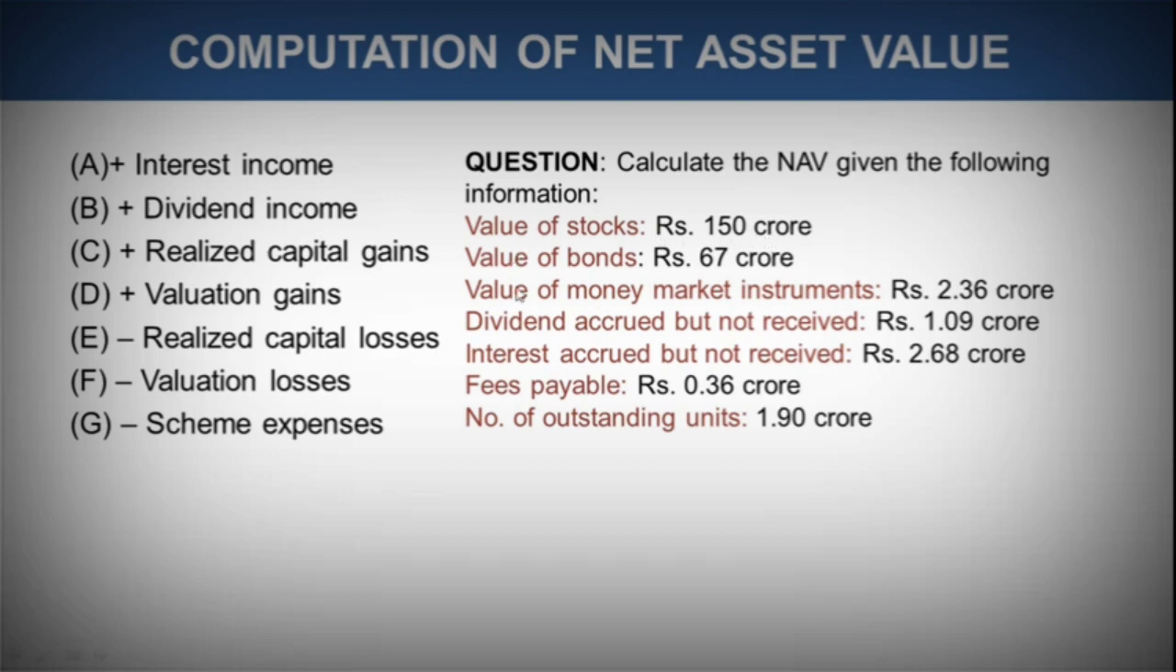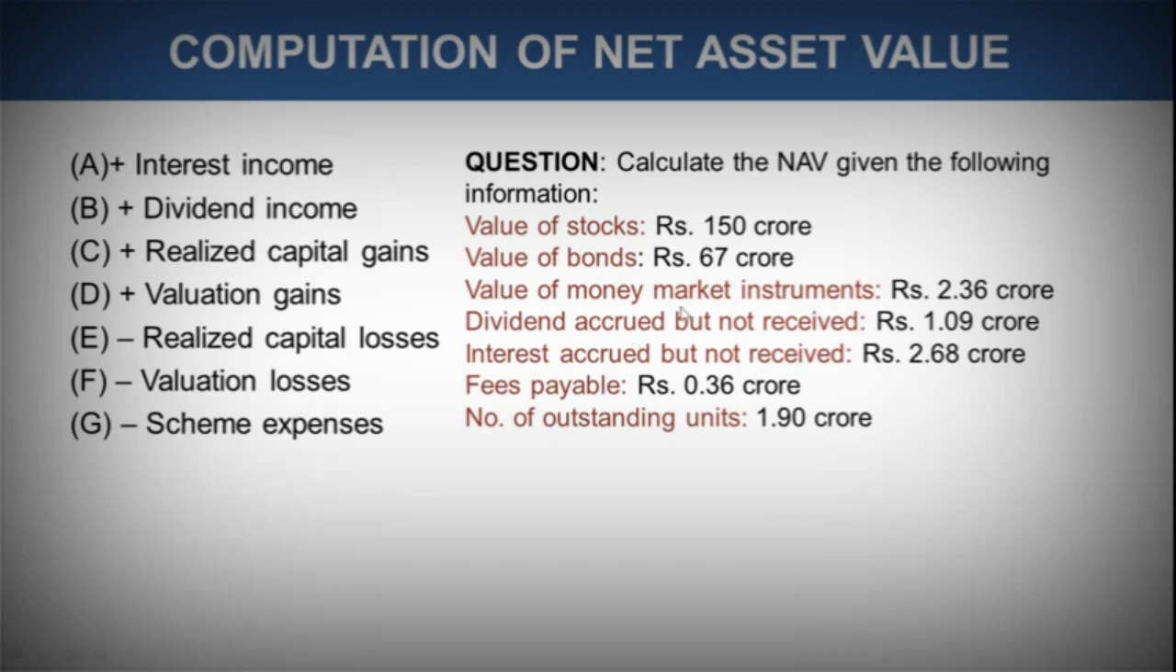Value of stocks is 150 crore, value of bonds is 67 crore, value of money market instruments is 2.36 crore, dividend accrued but not received is rupees 1.09 crore, interest accrued but not received is rupees 2.68 crore, fees payable is 0.36, and the number of outstanding units is 1.90 crore. Now just consider this, this is your dividend income.